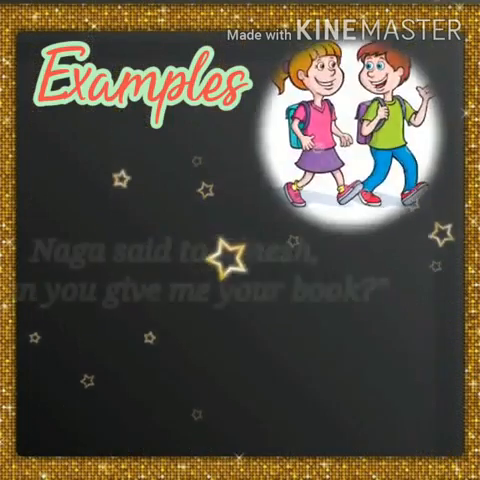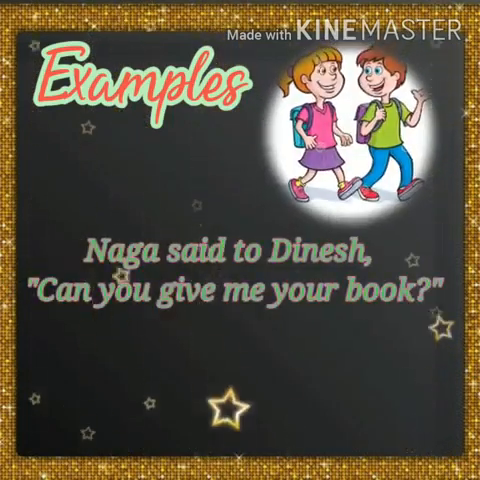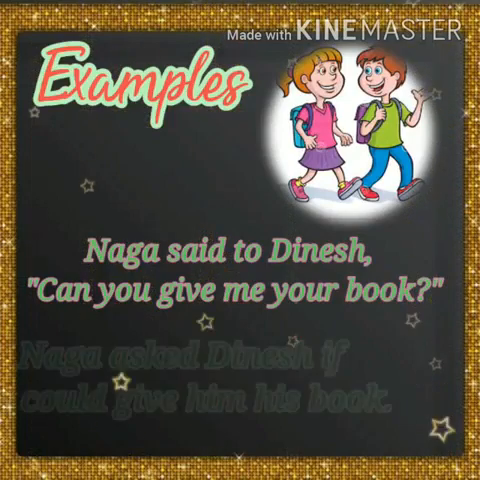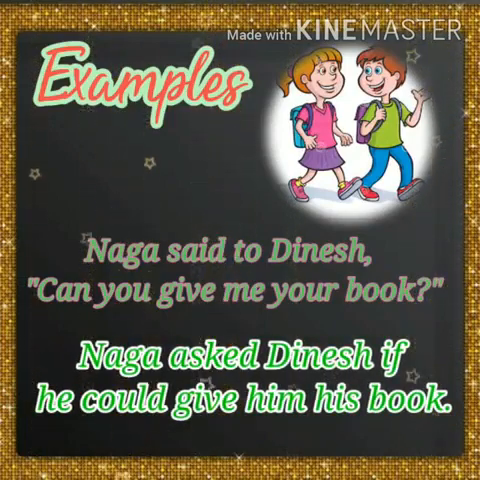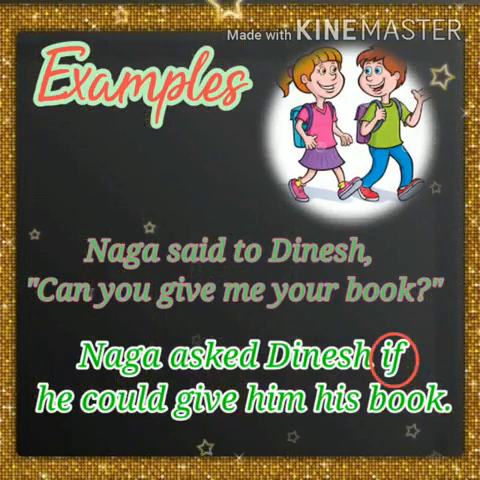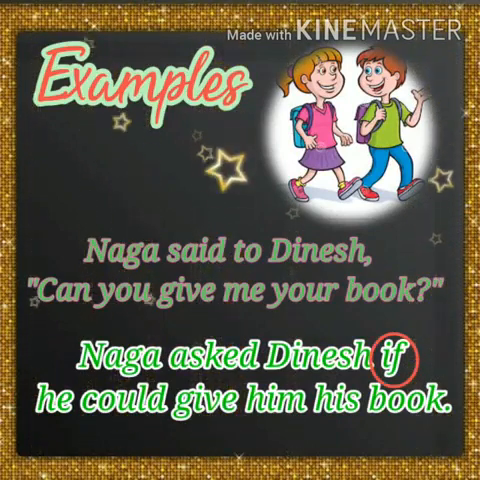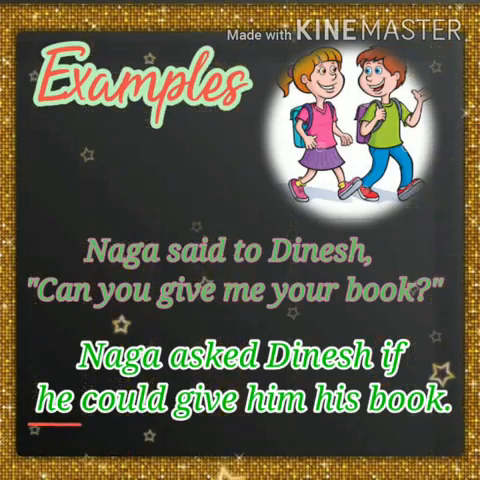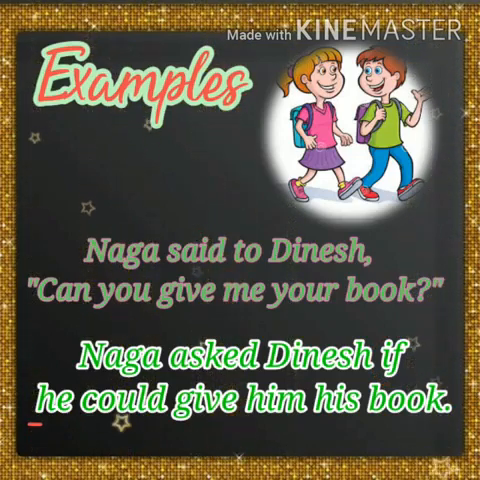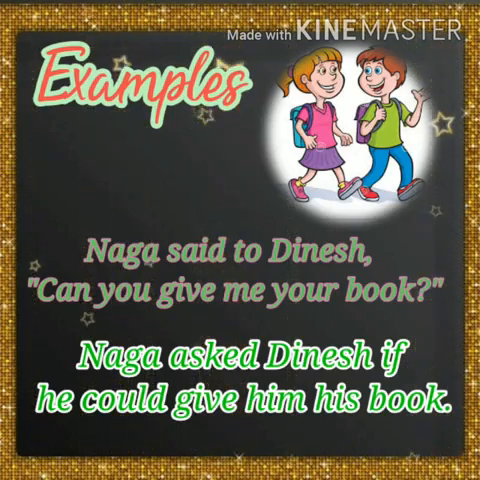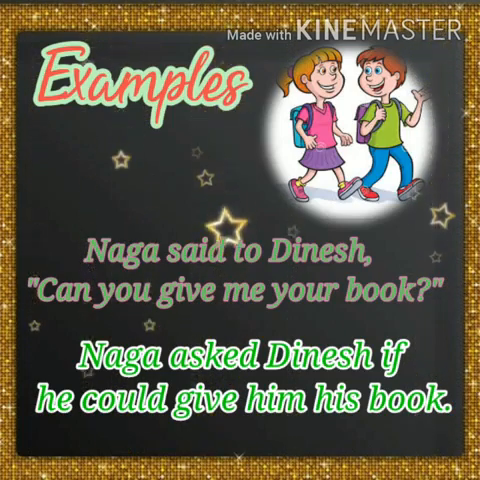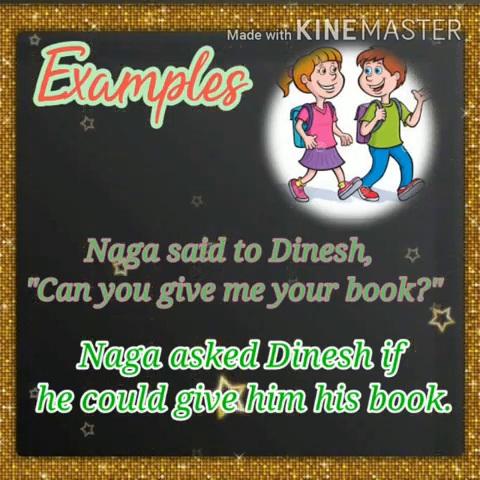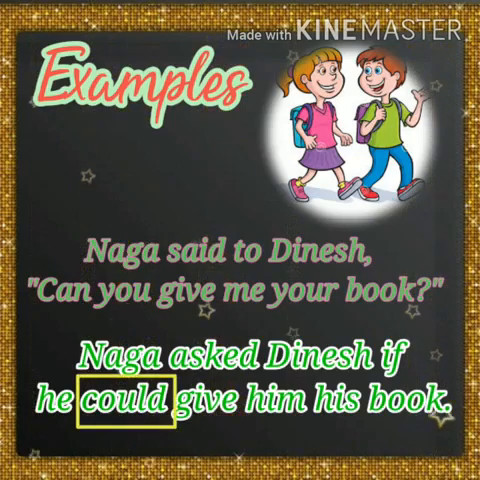Then see this example. Naga said to Dinesh, "Can you give me your book?" Naga asked Dinesh, and the question is a yes or no question. So you have to write the conjunction "if" or "whether". Naga asked Dinesh if, the subject is "you", so it will come as "he", if he could give him his book. That's all. And another thing, we have to change only the auxiliary verb. That "can" alone will be changed into "could". You should not change the main verb there.